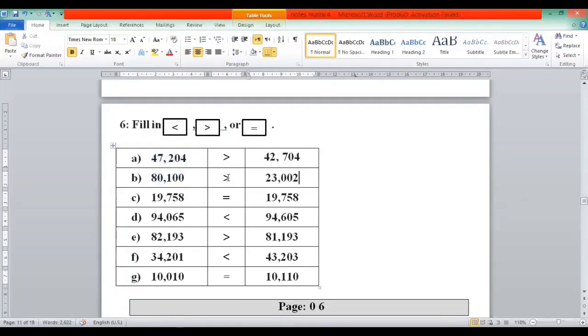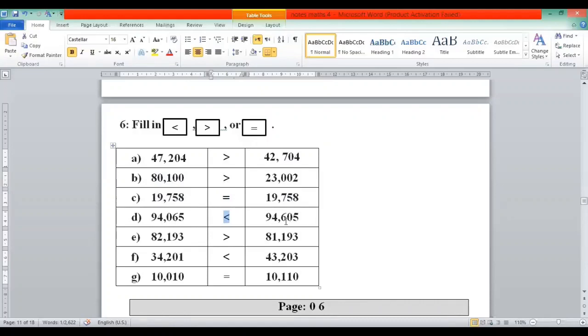So put greater. These two numbers are equal. So put equal. This is the sign of is equal to. How do we read these symbols? Is equal to, is greater than, is larger than, is smaller than.